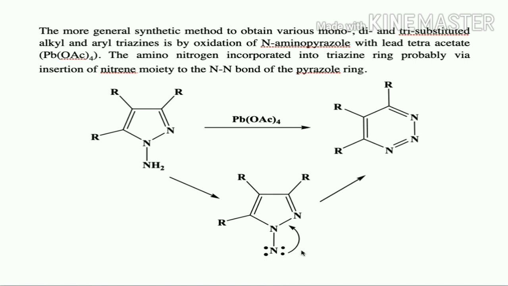This nitrene intermediate inserts between the N bond of pyrazole. Thereby ring expansion will take place and it forms the corresponding 1,2,3-triazine derivative. So this is the general synthetic method to obtain various mono, di and trisubstituted alkyl and aryl triazines from pentacycle.